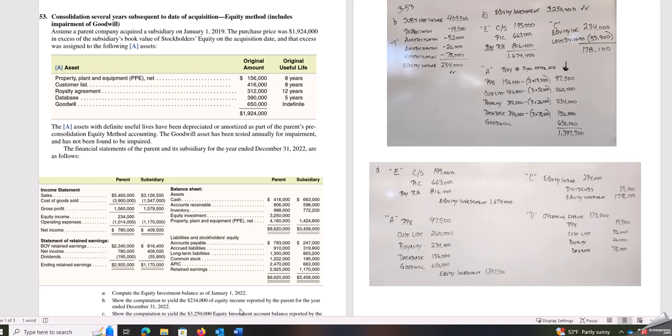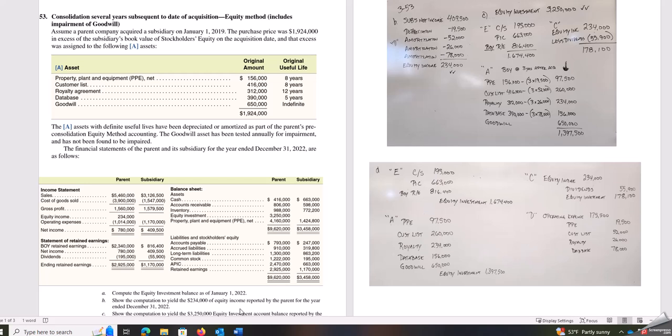Okay, this is another consolidation problem of the subsidiary that is 100% owned by the parent, but now we are several years after the date of the acquisition. So this does make it a little bit more complex when we talk about our acquisition accounting premium assets. So we have assumed that the parent company acquired the subsidiary company January 1st, 2019.